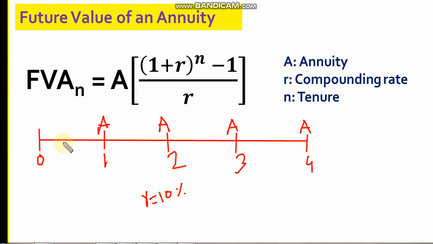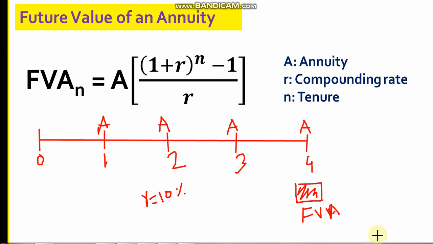Now what I am calculating is: suppose I deposit a similar amount at the end of every year, then how much will this deposit amount become after my desired life of that deposit, say in this case 4 years. So I just want to calculate the value in future, and that is why we call it future value. As the deposits are equal, we call it an annuity, and that is why the formula we use is called future value of an annuity. This is how we calculate it.